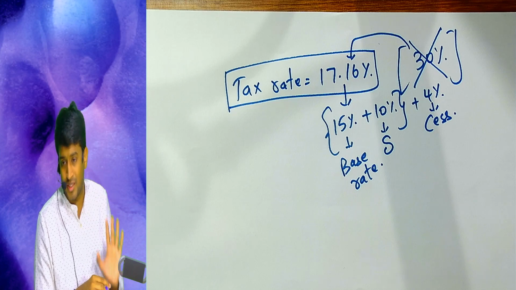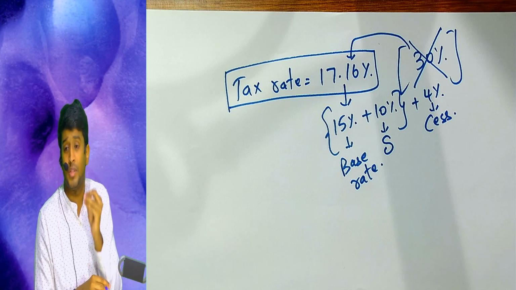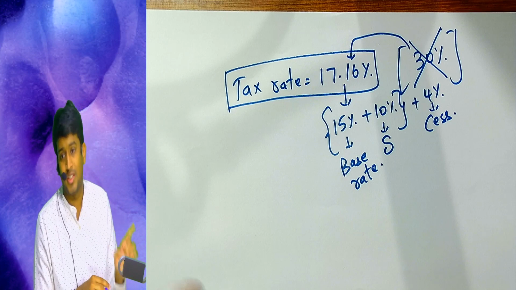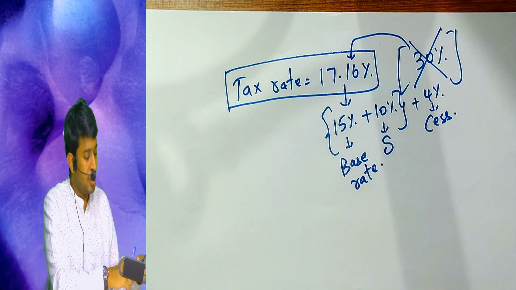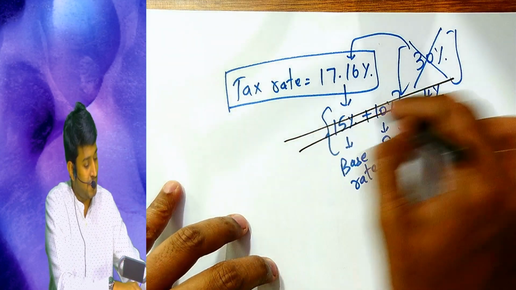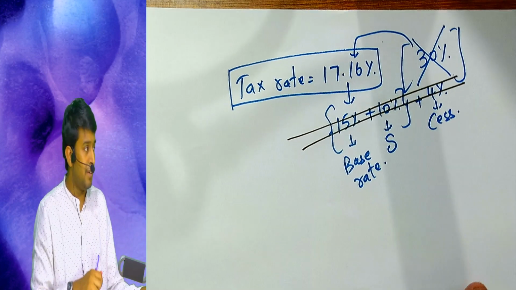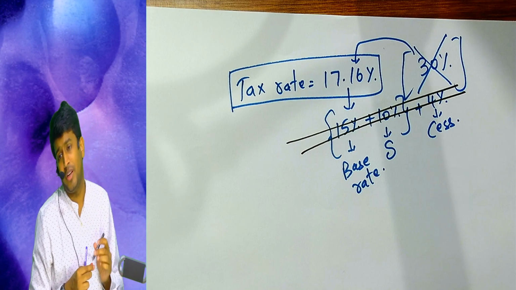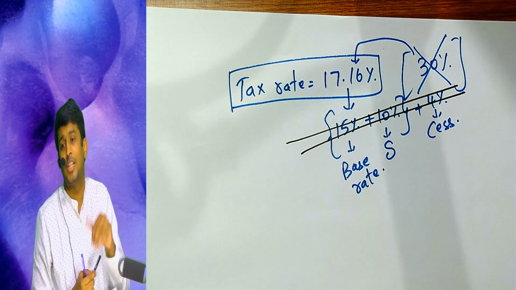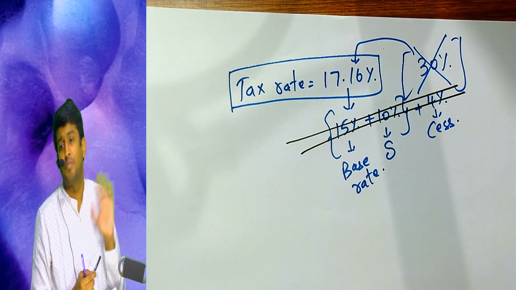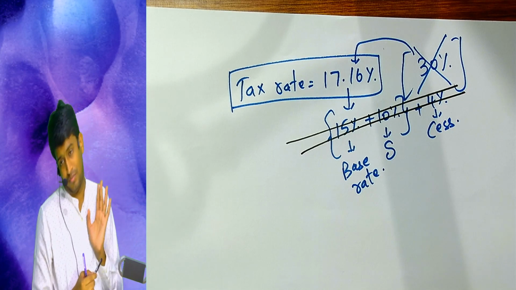Surcharge will come in this section even if your income is 50 paisa also. So you need not remember this entire Mahabharata. You should directly remember the effective tax rate. What is the effective tax rate? 17.16%. It means surcharge will definitely come irrespective of your income.